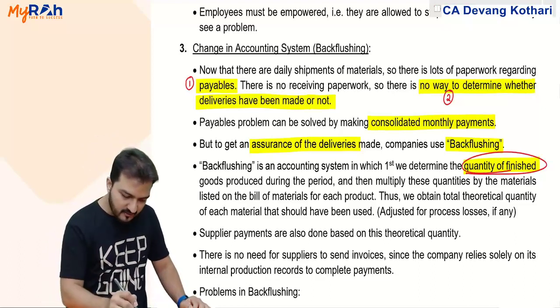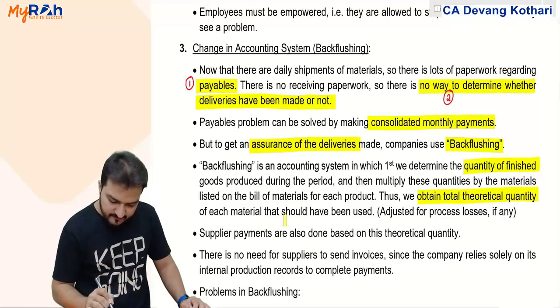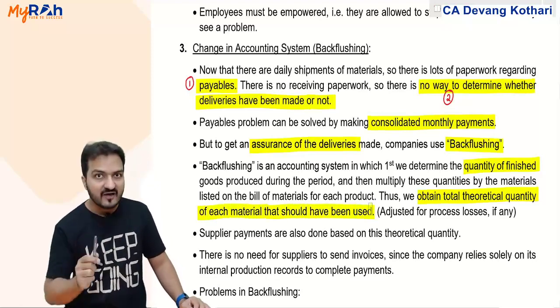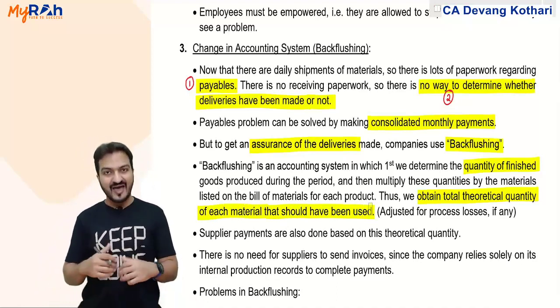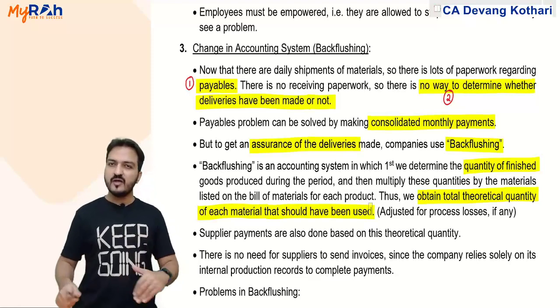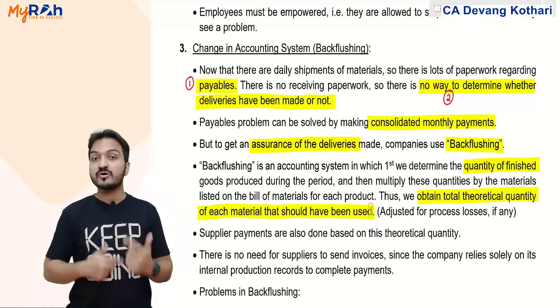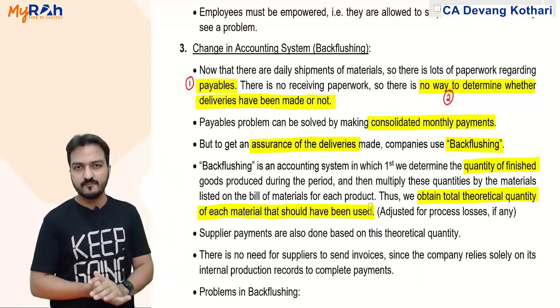Thus, we obtain the total theoretical quantity of each material that should have been used. Should have been used. So this will not indicate the materials which are actually used, but it will indicate the materials that should have been used. It will give me an approximate idea that how much material the supplier must have delivered.